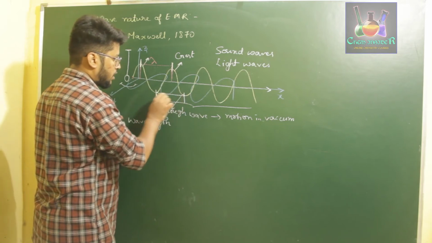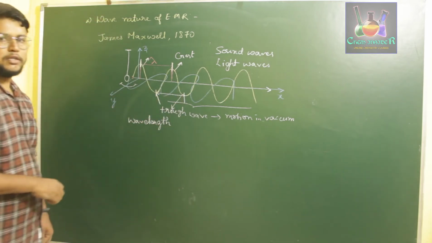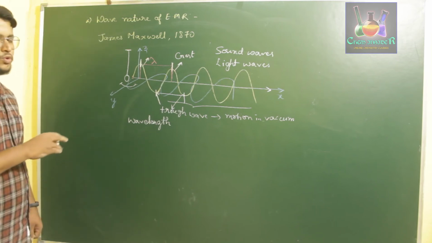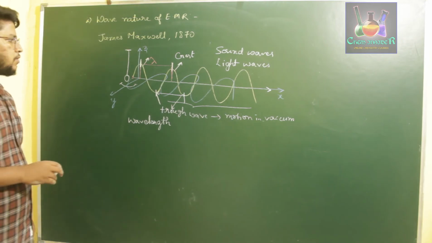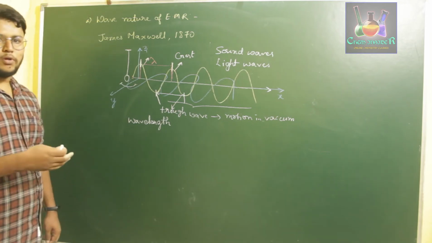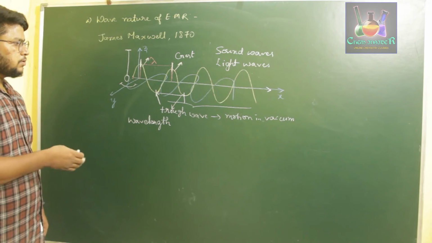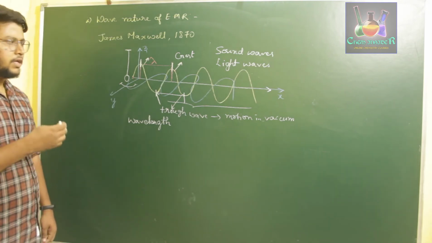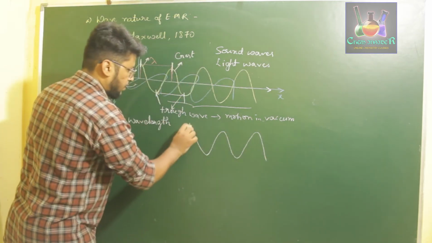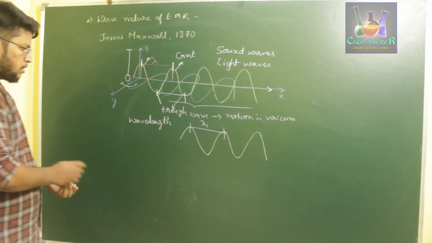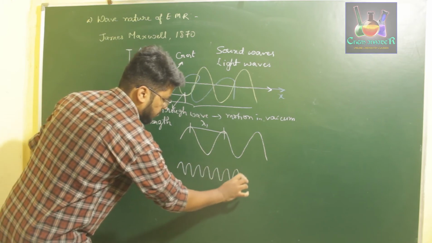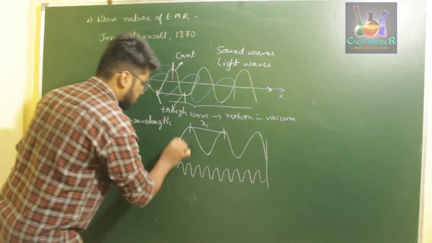Frequency is the rate at which this wavelength moves through a point. If it is oscillating fast, it has more frequency. That means if it has more crests, it has a smaller wavelength. For example, consider a wave of wavelength lambda 1, a smaller wave of this type, spread over an equivalent distance of this.